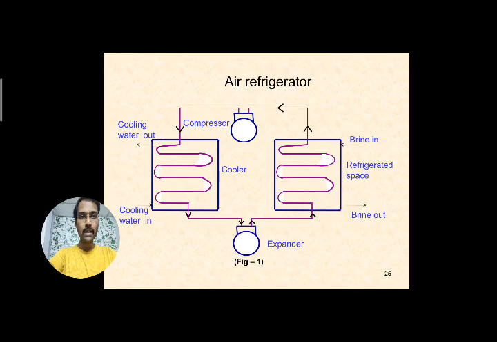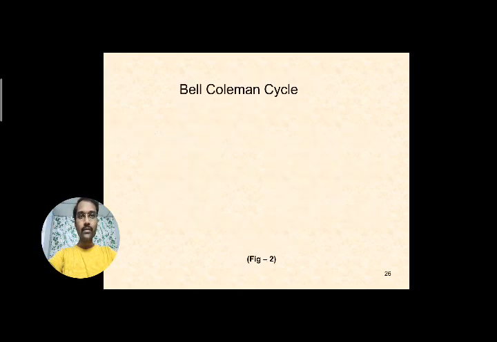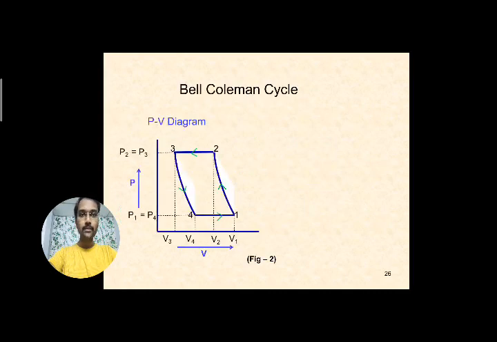So this is a complete cycle, with four main components, utilizing air as the pressurized fluid with the help of the compressor, and this is how you get the refrigerating effect in the refrigerated space. This is the explanation of the line diagram of an air refrigerator working on the Bell-Coleman cycle.